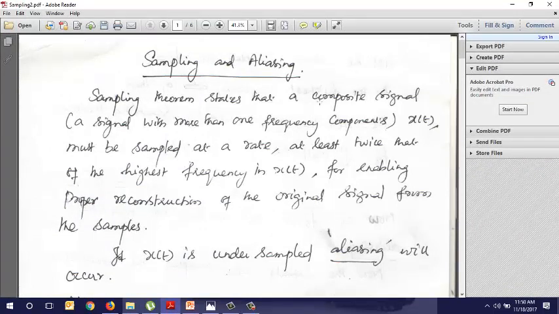It says that a composite signal, which is a signal that has more than one frequency component, is not a single frequency. You are having many frequencies added into that, and that is called a composite signal. Let us call it x of t. It must be sampled at a rate at least twice that of the highest frequency in x of t for enabling proper reconstruction of the original signal from its samples. Okay, so this is the point. If you want to reconstruct it, you do the sampling properly. Otherwise, you will not be able to reconstruct your original signal.